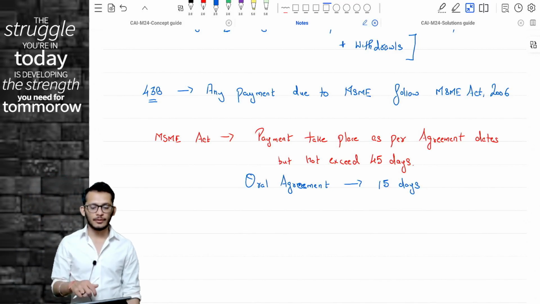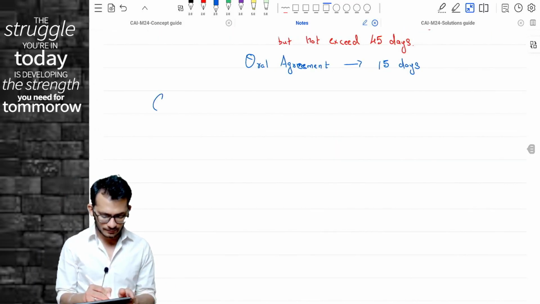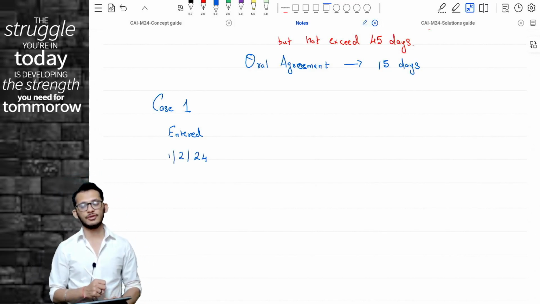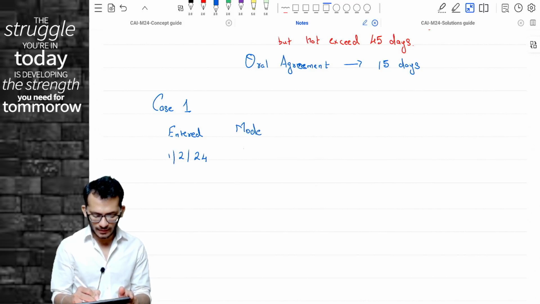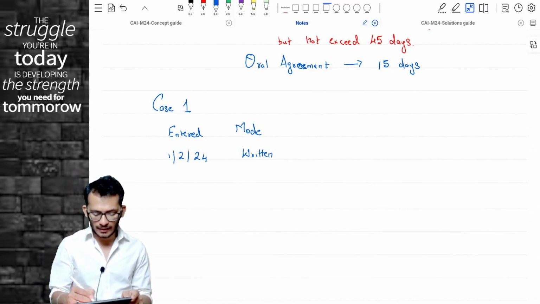Let's take some examples so that you understand this a little better. Let's take an example where you have entered into a transaction on 1st February 2024. The mode of agreement is a written agreement. And in this agreement, you have clarified that the credit period is 30 days.